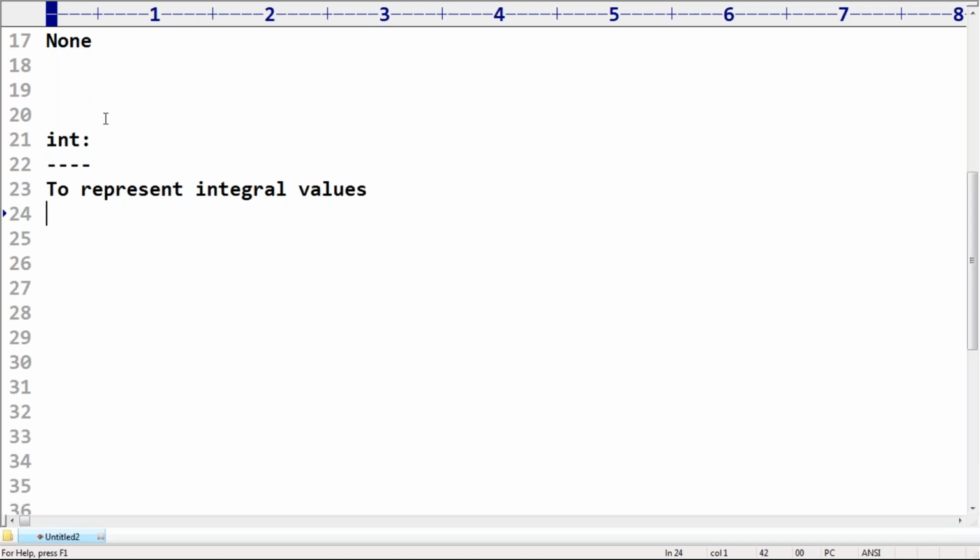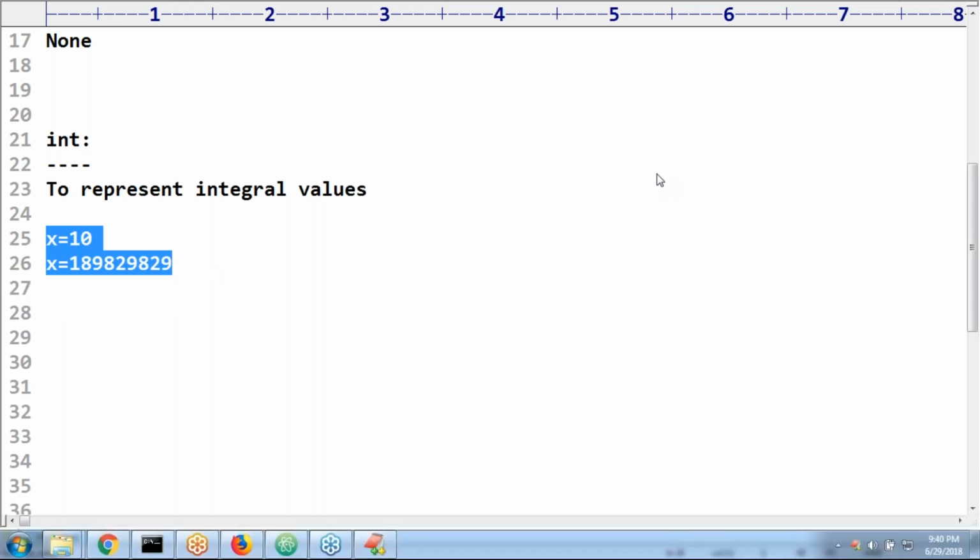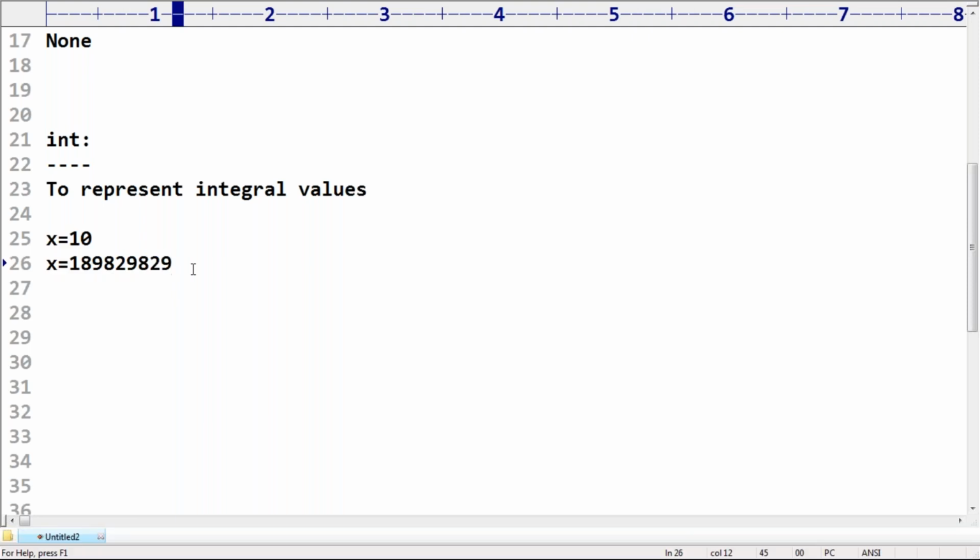Whole numbers without any decimal point are by default considered integral values, right? Something like x = 10, a number which does not have any decimal point. Such numbers are by default considered int numbers. Priya, we will talk about char later, don't worry. As of now, just be aware that char is not there in Python.